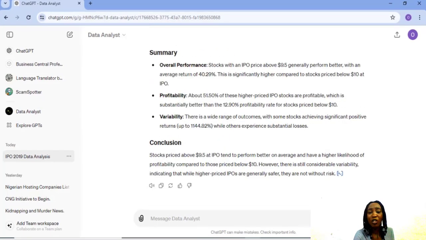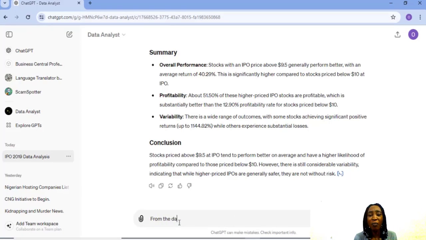So I'm going to be asking a tough question. Analyze the best industry to invest in. Let me do something else. From the data, can you analyze what to look out for before investing in any of these stocks?